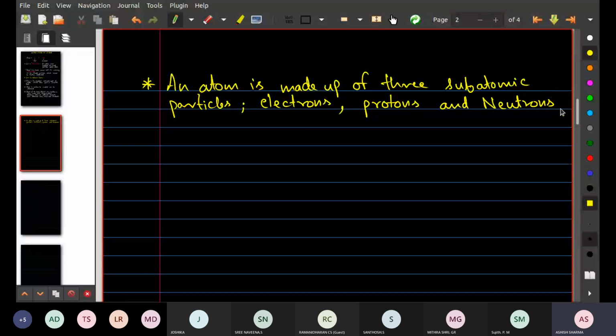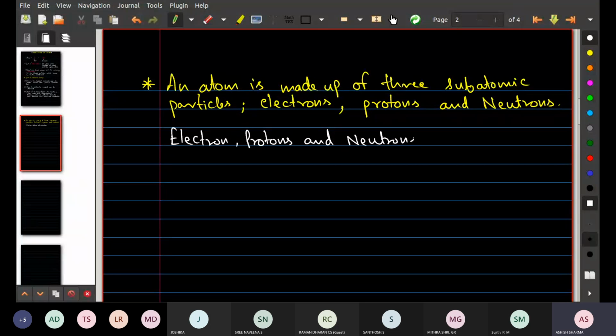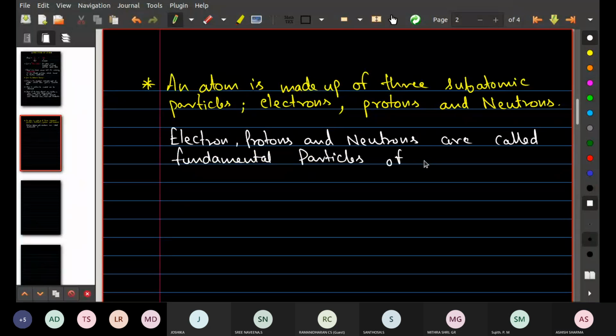Okay. And these three particles, we call them fundamental particles. Electrons, protons, and neutrons are called fundamental particles of an atom, of matter, you can say, of matter.